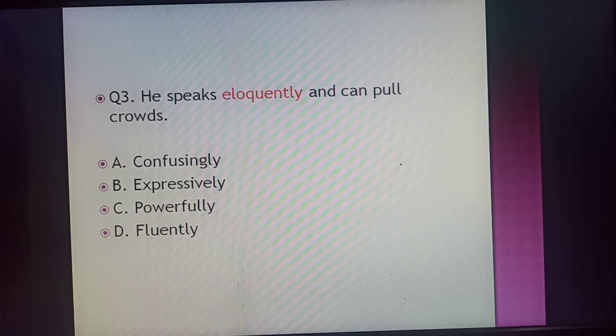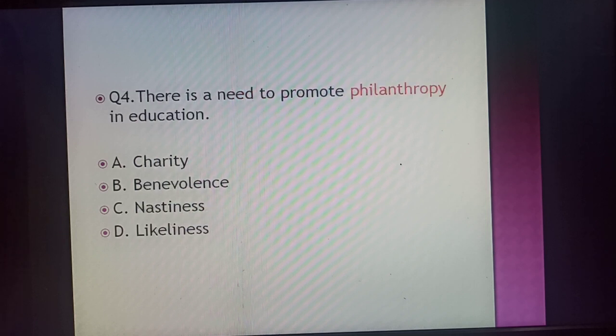Now coming to the next word. There is a need to promote philanthropy in education. So the word philanthropy has an antonym, and that's nastiness. The antonym for this is nastiness. There is a need to promote philanthropy in education, and the antonym for this word is nastiness.